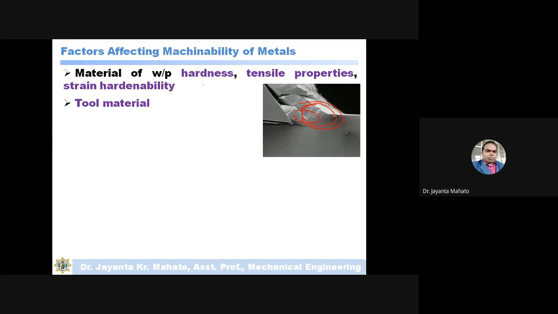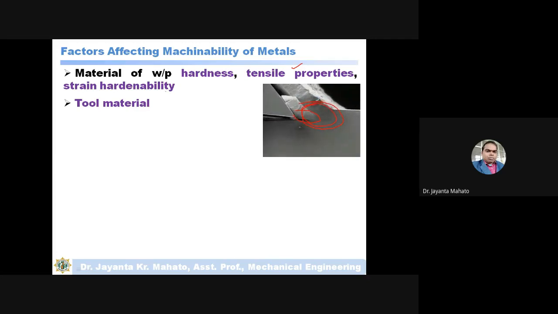So all these parameters affect the machinability of metals, like hardness and tensile properties. Tensile properties means both the yield strength and ultimate tensile strength. Elongation means ductility. Ductility also affects the machinability of the materials.